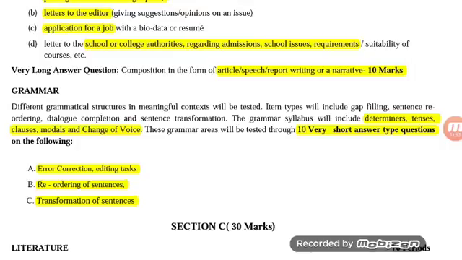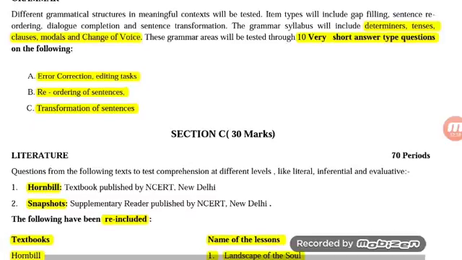There will be 10 very short answer type questions related to error correction or editing, 4 questions related to reordering of sentences, and 2 or 3 questions related to transformation of sentences. Out of these three different kinds of very short answer questions, there will be 10 marks. So 10 marks of grammar and 20 marks of writing add to 30 marks altogether for the writing section.